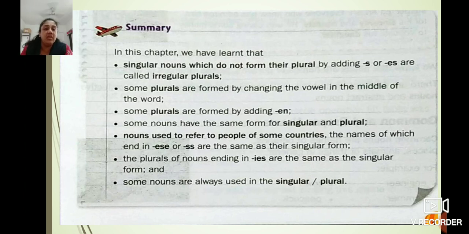Nouns used to refer to people of some countries, the names of which end in ese or ss, are the same as their singular form. The plurals of nouns ending in ies are the same as the singular form, and some nouns are always used in the singular or plural.